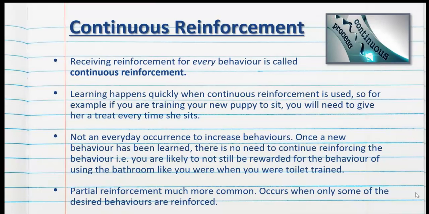Let's start with continuous reinforcement. So this is receiving reinforcement for every single behaviour. Using this schedule, learning happens very, very quickly. So, for example, if you're training your new puppy to sit, which is also shaping, you will need to give her a treat every time she sits. But this is not an everyday occurrence, so once your puppy grows up to be an adult dog, you won't need to obviously reinforce them every time she sits.